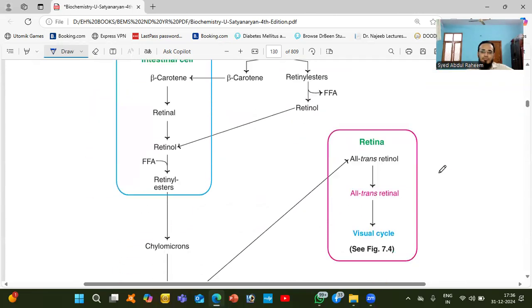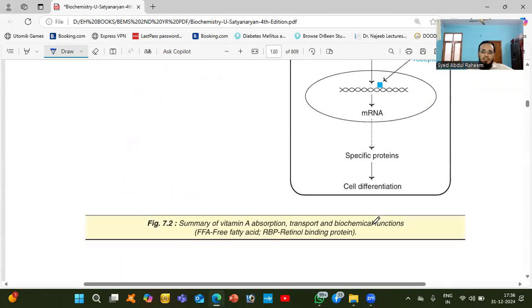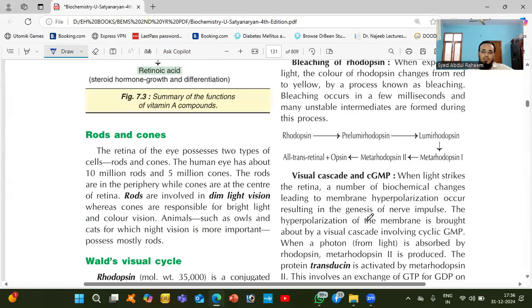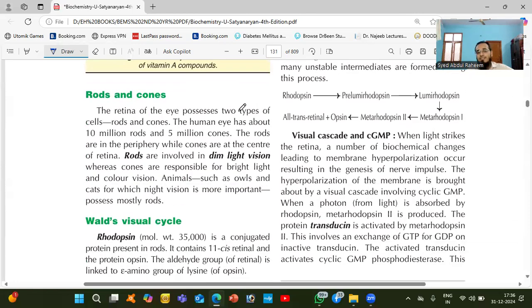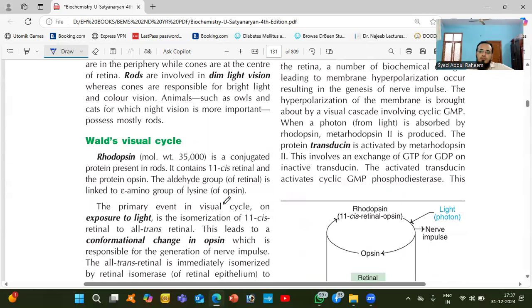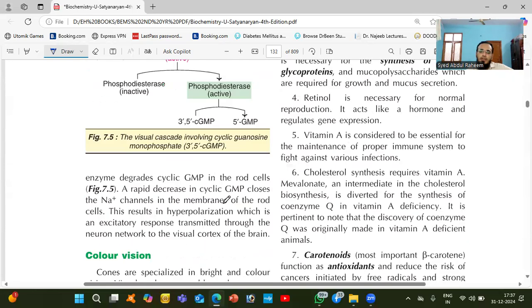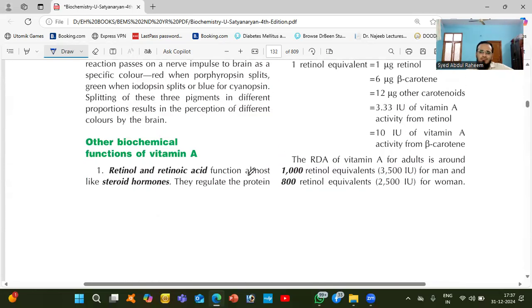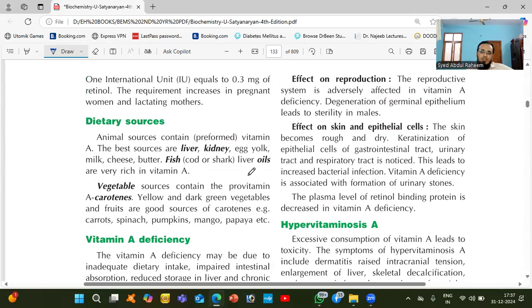Okay, whatever function is there, it is given here. I already told that the rods and cones which are present in the eye need vitamin A. So we need vitamin A. We will not go into other topics like color vision. If you want to study, you can study from this book.